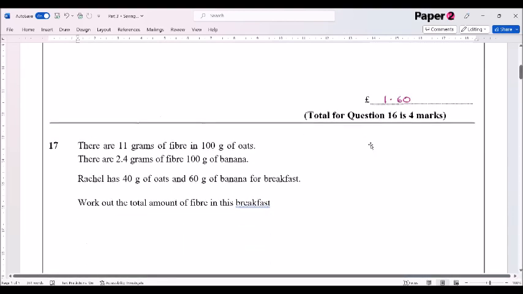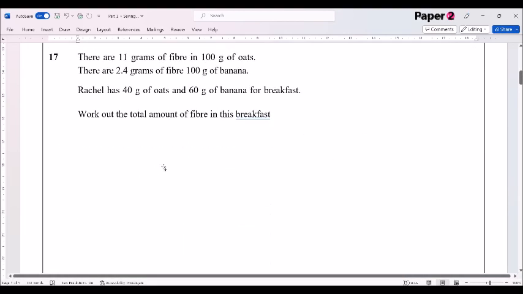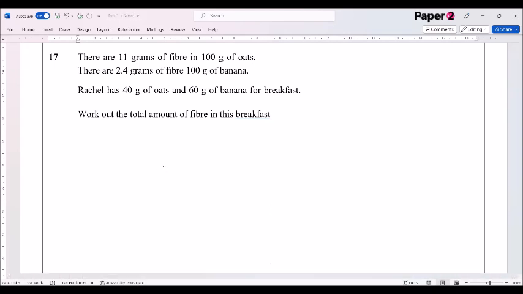Question number 17. There are 11 grams of fibre in 100 grams of oats. There are 2.4 grams of fibre in 100 grams of banana. Rachel has 40 grams of oats and 60 grams of banana for breakfast. Work out the total amount of fibre in this breakfast.